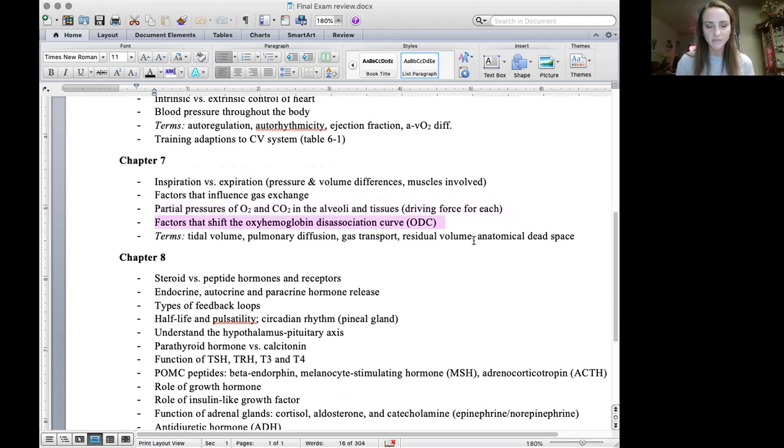Next, the last big thing we talked about was the oxyhemoglobin dissociation curve. We know that red blood cells carry hemoglobin, and the hemoglobin binds the oxygen. Hemoglobin can bind 4 oxygens, and when hemoglobin lets go of the oxygen, it means it's delivering it to the tissues, which is a good thing, especially during exercise. You need to know what factors are going to shift that curve so hemoglobin lets go of the oxygen and it's delivered to our working muscle. So what were those factors? Temperature. As the temperature of the blood increases, or our entire body temperature increases, that's going to shift the curve to the right.